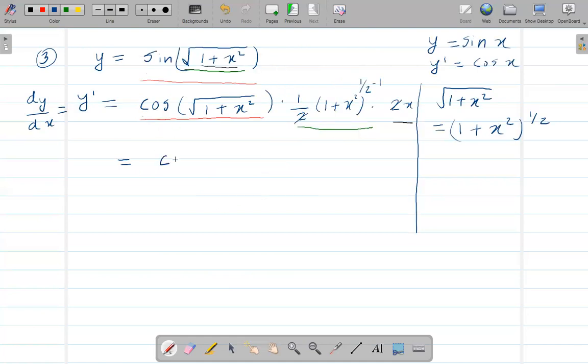So on the top, cosine of square root of 1 plus x squared. Still have this x, so let's just write that x here. And on the bottom, when I move this to the bottom, it will be the square root of 1 plus x squared. Right, so this is y prime, or dy over dx.